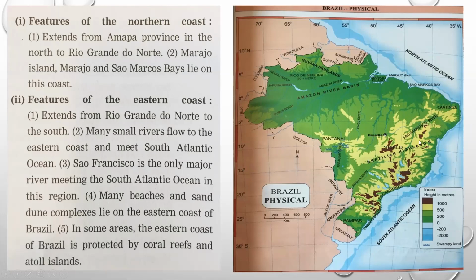In this part, that is in the eastern coast, the main and the important big river which flows is São Francisco River. You can see here. This is a major, means important, river which is flowing over here, and then it will come slowly towards the south direction and meet the South Atlantic Ocean. So in this eastern coast, you will find number of beautiful beaches, coral reefs, and atoll islands. So this is all about your coastal area of Brazil.